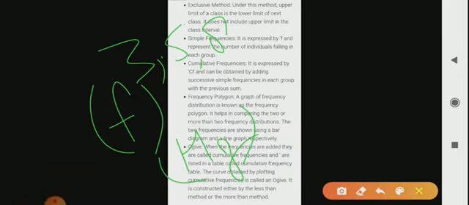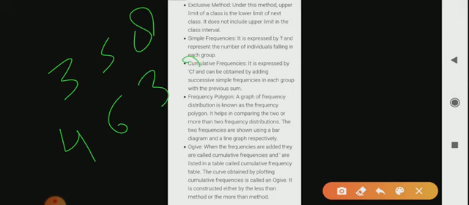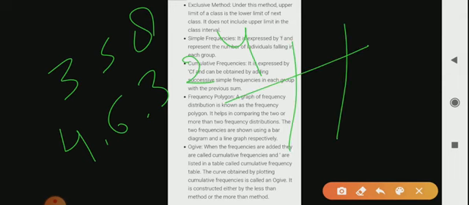So if we can see these types of numbers, like 3, 5, 8, 4, 6, again 3, 2, 4. Here, how can we use these numbers to make a frequency table? To make a frequency table, students, we will make two columns like this. One column is of value and another column shows frequency.